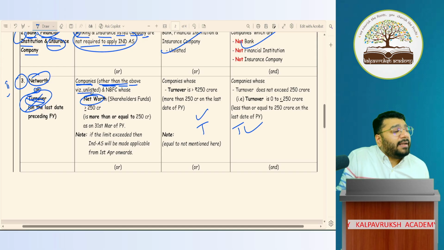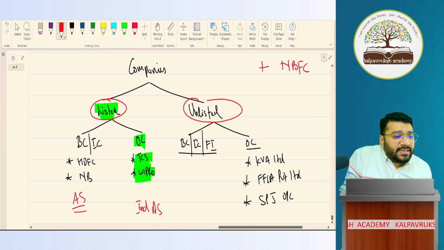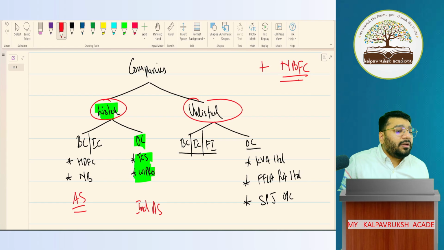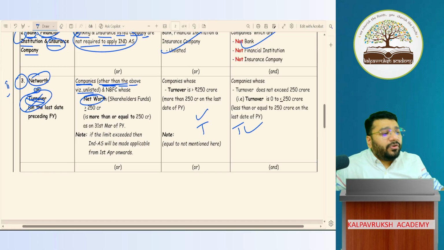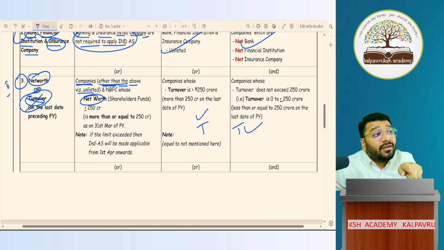Companies other than above means unlisted companies plus NBFCs, non-banking financial corporations. Got it? For these people, now you have to check their net worth. Based on their net worth, you will decide whether they are super big companies or big companies or small companies.